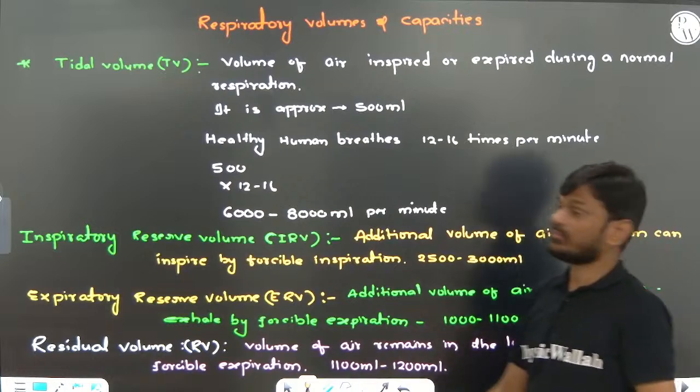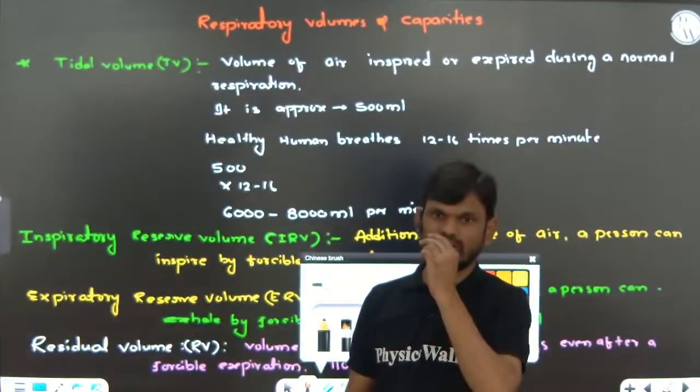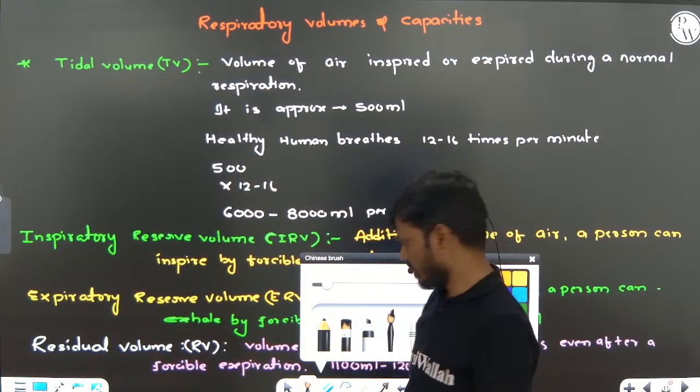Next, respiratory volumes and capacities, or lung volumes and capacities, very important.